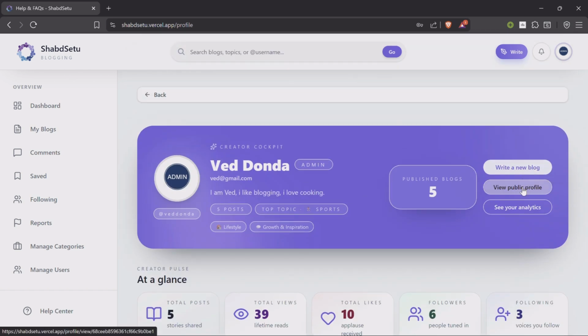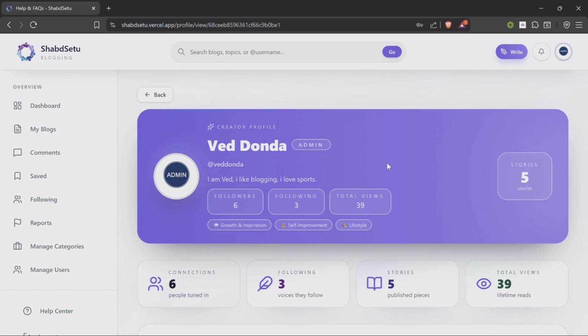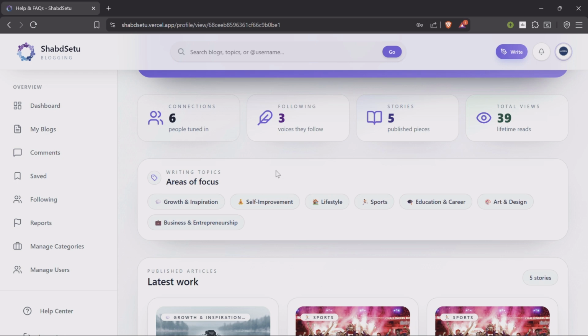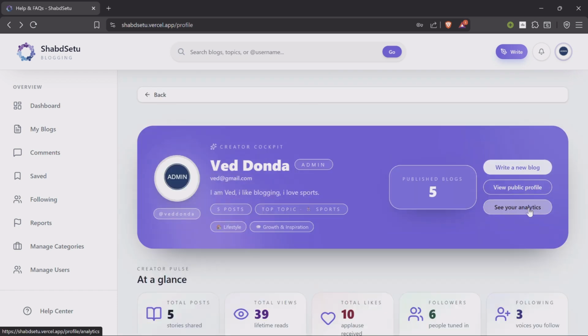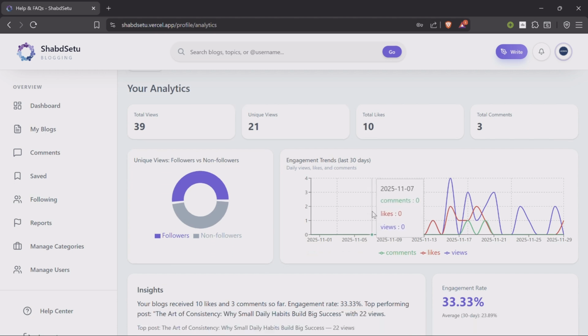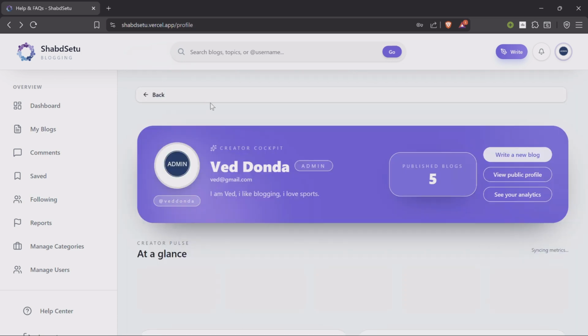At the top here we also have other pages such as view public profile, which lets us view our public profile which other people on the platform are going to see. So they will get to know followers, following, and our area of focus, which are the categories in which most of our blogs are posted, right? And then we can also see the analytics. On the analytics page, you can see the performance of our blogs, views, and unique views, which is important to know how many people you are catering to. Then the followers versus non-followers chart, and this graph shows how engagement rates are in the last days, and a little insight into our performance.